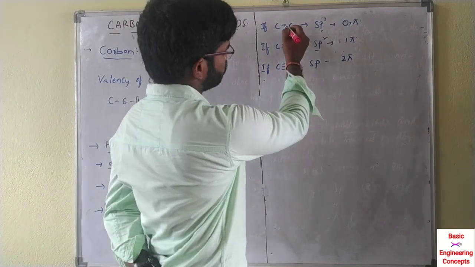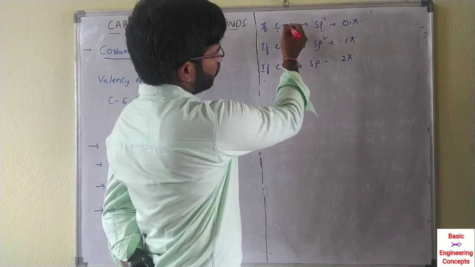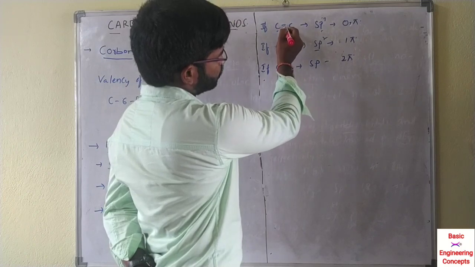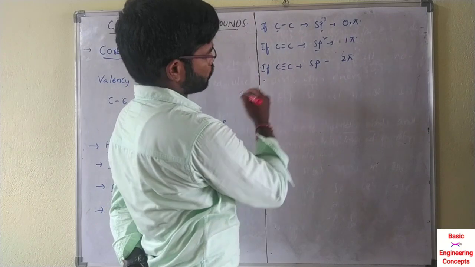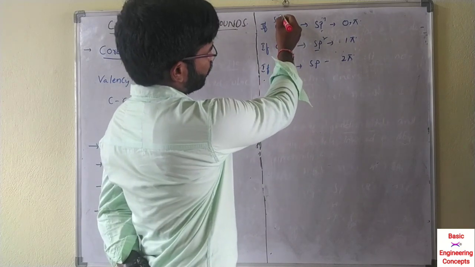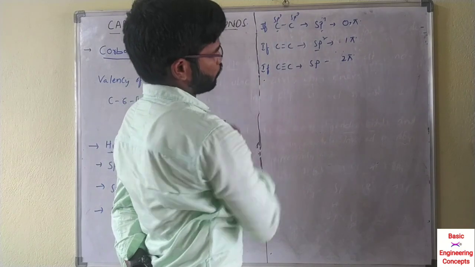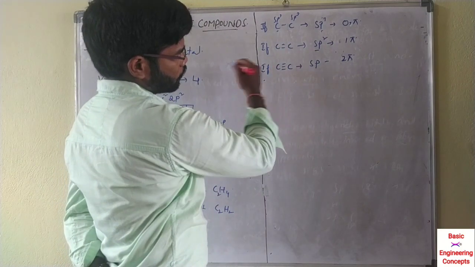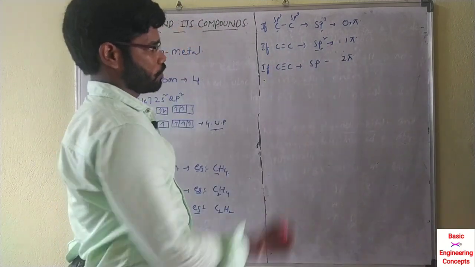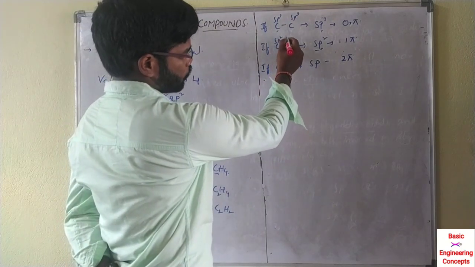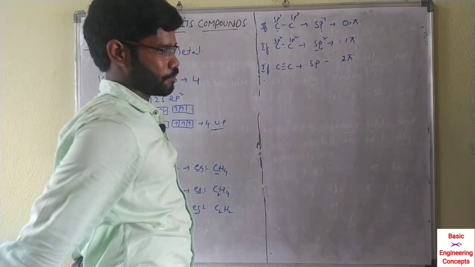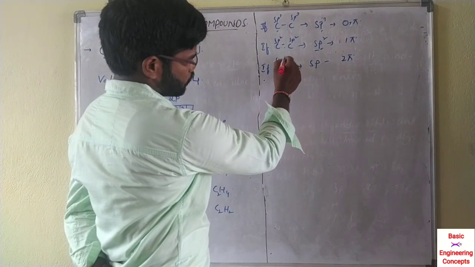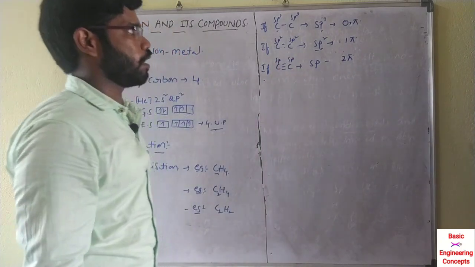For example, here this carbon has 0 pi bonds, not having pi bonds, that's why it is sp3 hybridization. This is also sp3 hybridization. In this, 1 pi bond is there, and 1 pi bond means sp2 hybridization. So this carbon is sp2, this carbon is sp2. Here 2 pi bonds are there, so this is sp hybridization, this is sp hybridization.